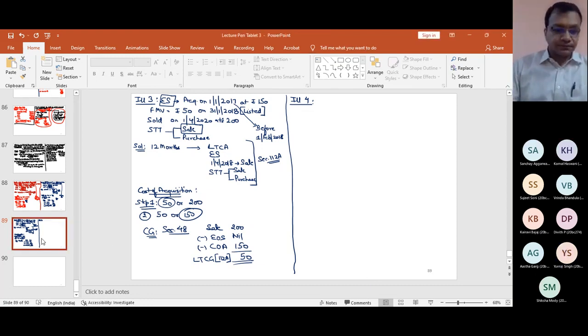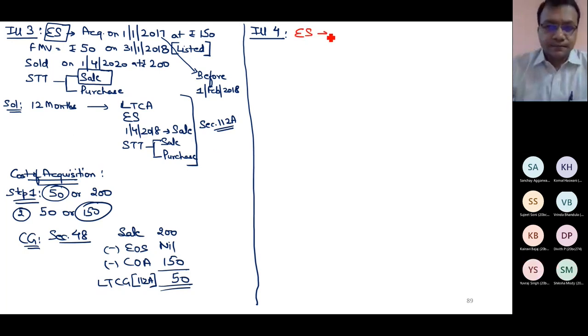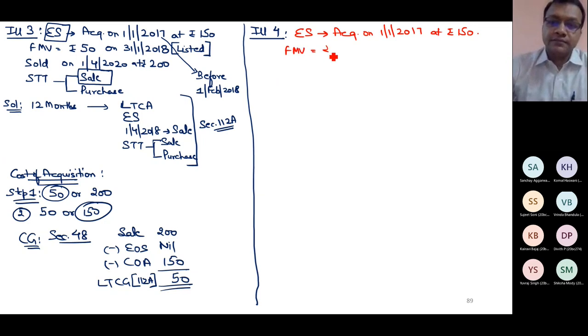Next example. Equity share acquired on 1st Jan 17 at 150 rupees. Fair market value 280 on 31st Jan 18.